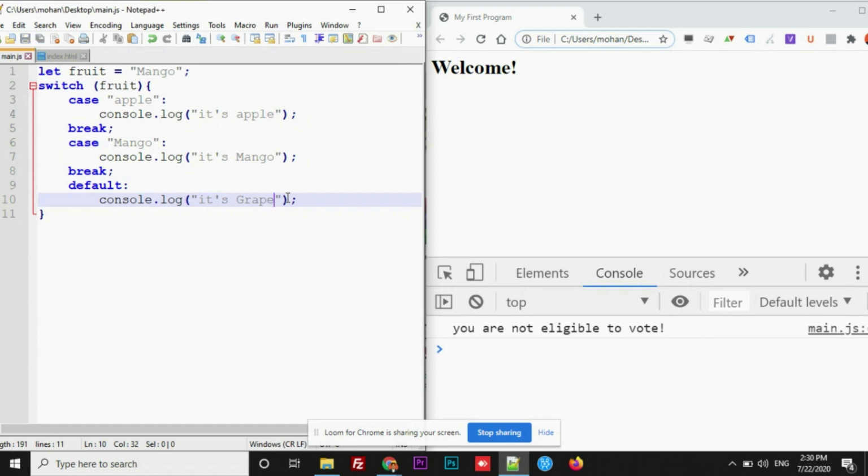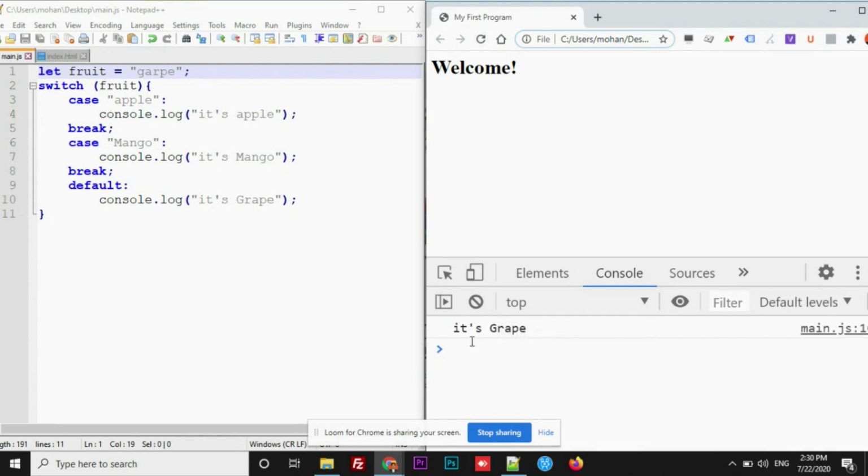Okay, let's save this and check the output. Refresh and see. It has displayed mango. What if I change this to grape here, and if I refresh, now let's see, it's grape.